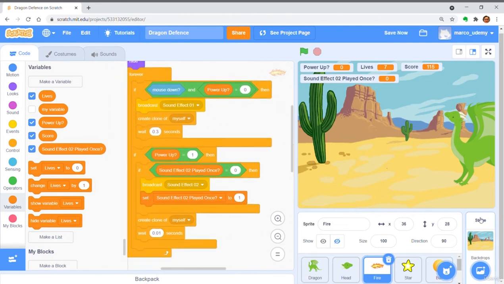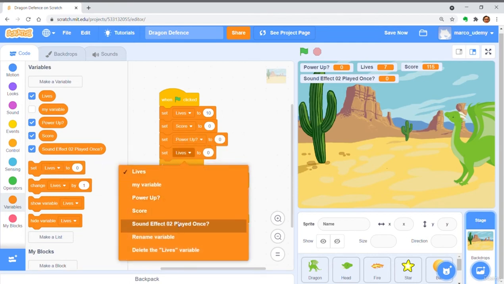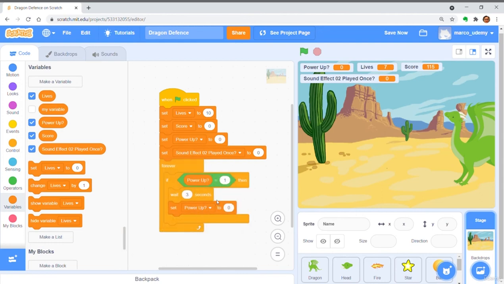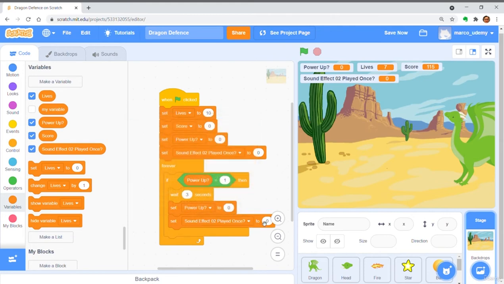We are not done yet. Go to Backdrop Sprite. Initialize the new variable to be 0 to make sure the broadcast can be run when we just begin the game. And after the power-up holds for 3 seconds, we set the new variable to be 0 again, so that the broadcast can be run again after finishing the power-up.